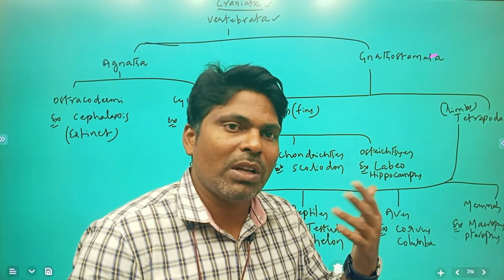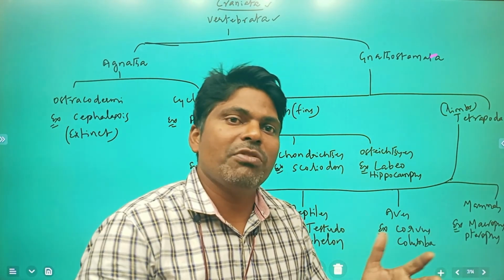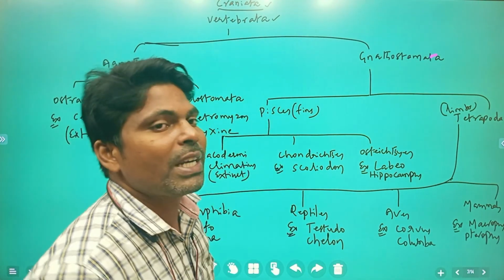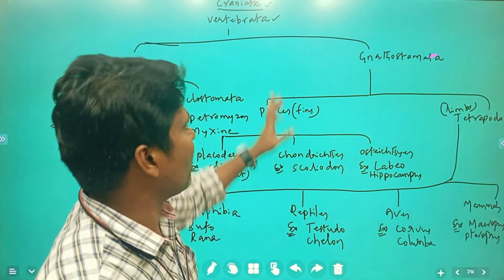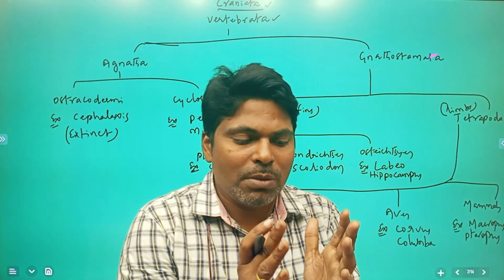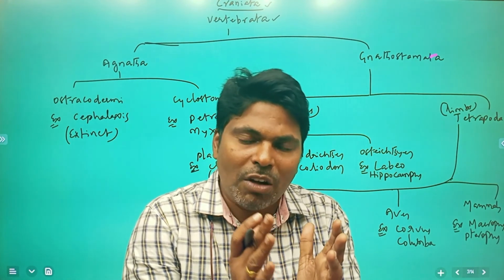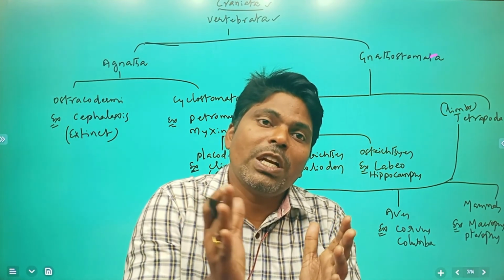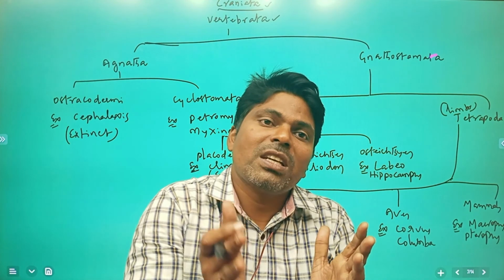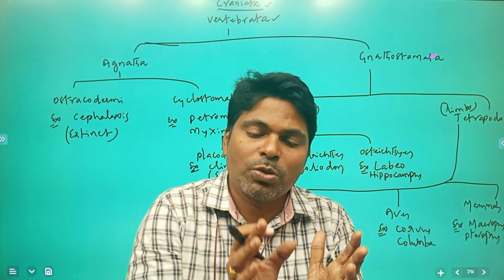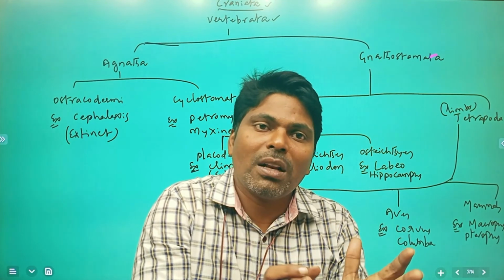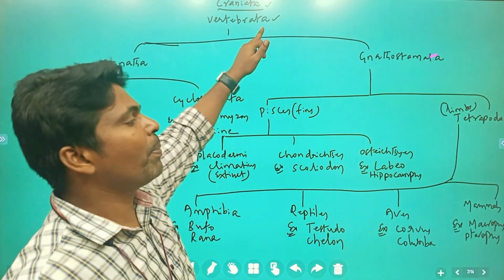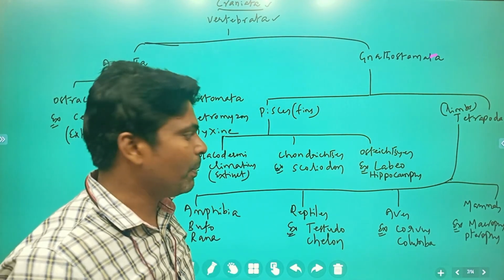So whichever organisms have the notochord replaced by the vertebral column, those organisms are going to be considered as vertebrates. In all the organisms, of course, the notochord is going to be present, and in some of the organisms that particular notochord is going to be replaced by the collagenous structure, that is the vertebral column. Those organisms are going to be considered as vertebrates.